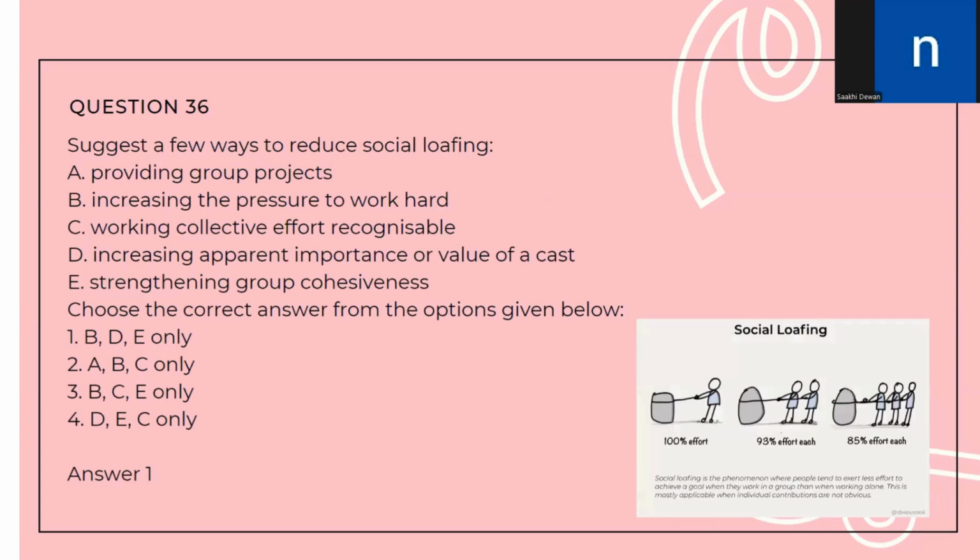Let us move to question number 36. Suggest a few ways to reduce social loafing: providing group projects, increasing the pressure to work hard, making collective effort that is recognizable, increasing apparent importance or value of a task, and strengthening group cohesiveness. So the correct answer is increasing the pressure to work hard, increasing apparent importance of the task, and strengthening group cohesiveness. Correct answer is option number 1, B, D, and E.